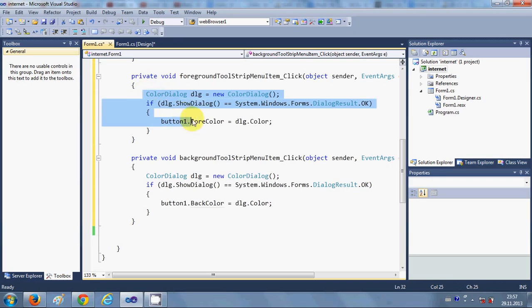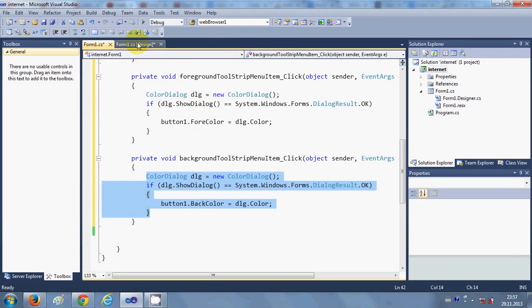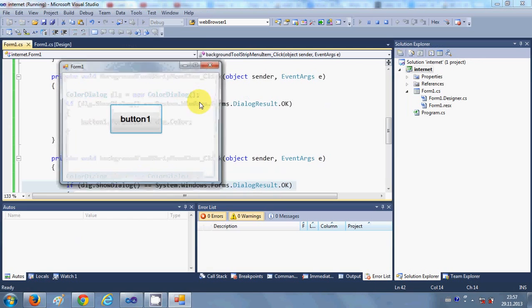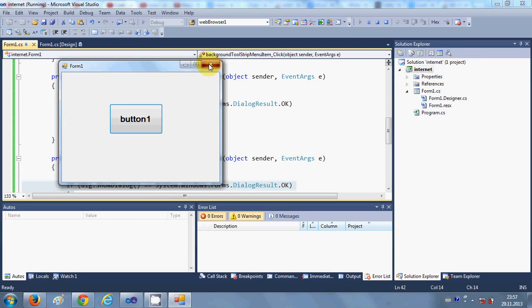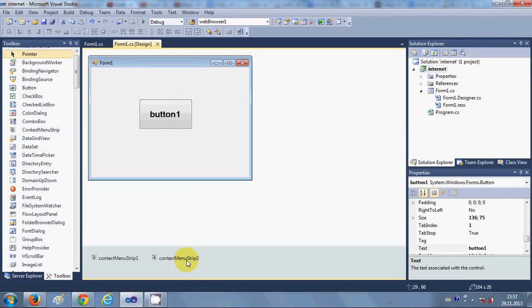So this menu item will change the foreground color of the button, and this will change the background color of the button. So let's run the program and see how it works. Or first of all, I forgot to assign this context menu strip to the button. This contextMenuStrip2, we have made for button1.